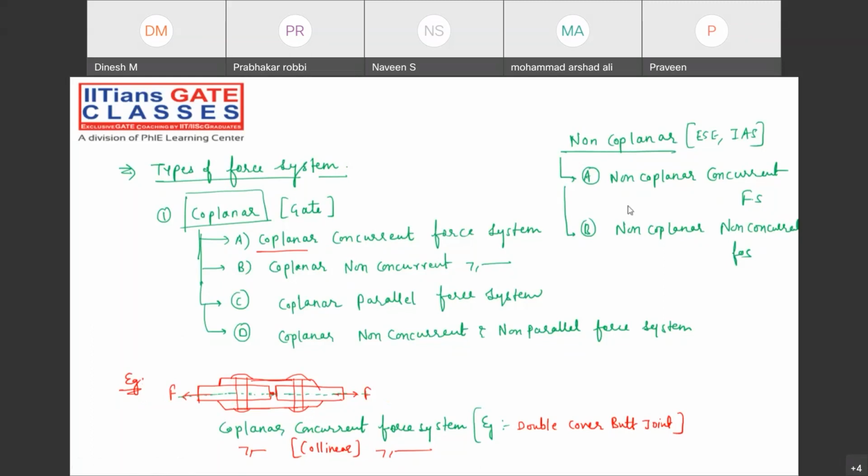Now, can you just tell me the example of the coplanar non-concurrent force system? Once it is done, please let me know. Done, all of you? Is it done? Perfect.